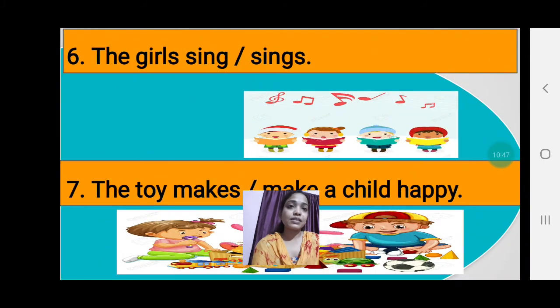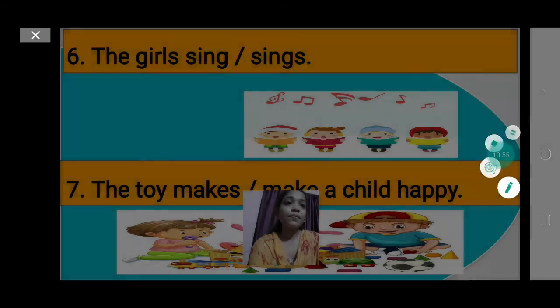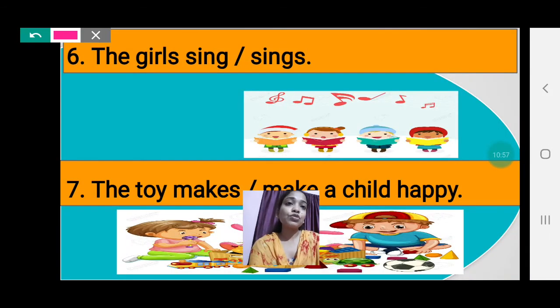Now next, number 6. The girls sing or sings. The girls is a plural noun. So when a verb comes after a plural noun, we are not going to add s or es to the main verb. So the girls sing. The first option we have to choose.